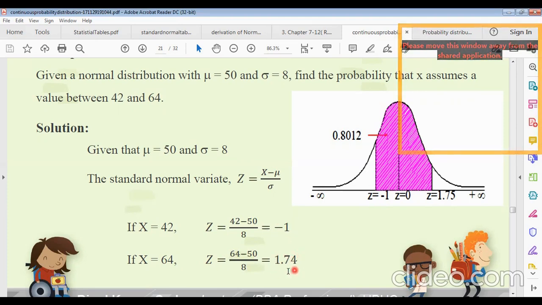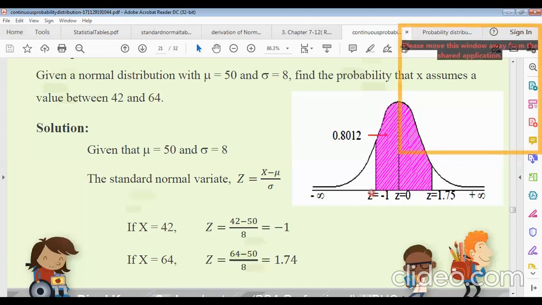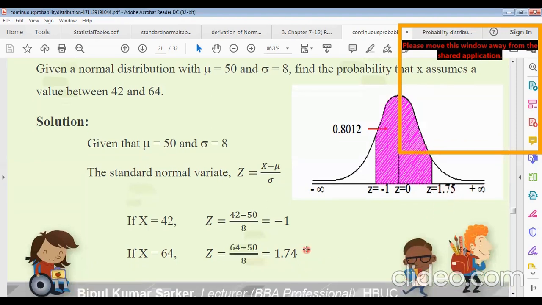Now we can draw this: the Z equals 0 line along the y-axis, and on the left side we plot Z equals minus 1, and on the right Z equals 1.74.